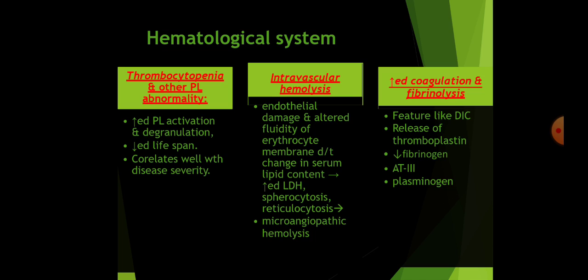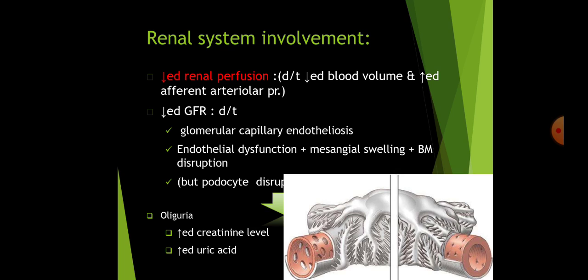Intravascular hemolysis due to endothelial damage and altered fluidity of the erythrocyte membrane due to change in serum lipid content, which leads to increased LDH, spherocytosis, reticulocytosis, which leads to microangiopathic hemolysis, and increased coagulation and fibrinolysis, because of that there will be features like DIC, release of thromboplastin, decreased fibrinogen, increased plasminogen, decreased antithrombin 3.